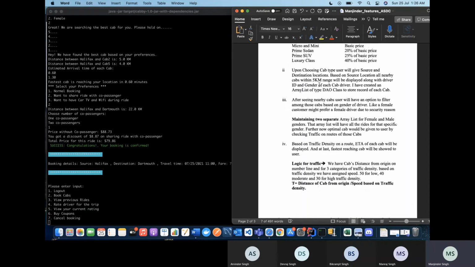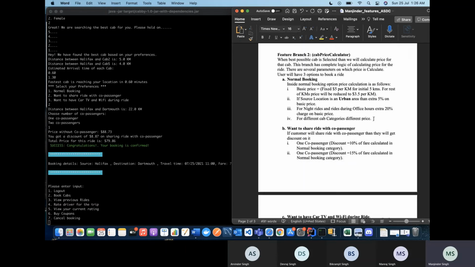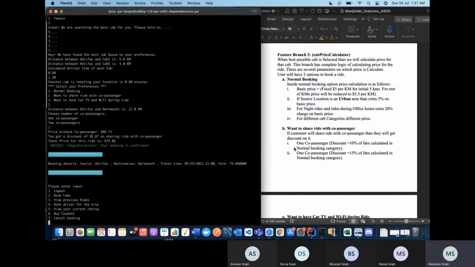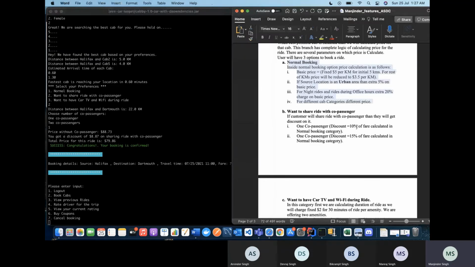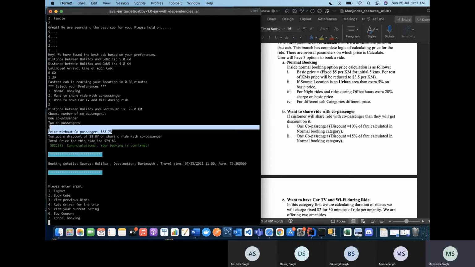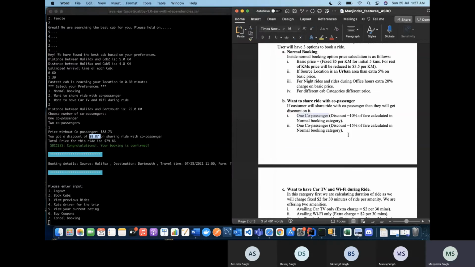Thereafter we have this co-passenger concept. If we are booking using a co-passenger, then a 10% discount on the basic fare is given if we are using one co-passenger, just like we did in our demonstration. We opted for one co-passenger, and a 10% discount is offered here. Similarly, a 15% discount is offered if we are using two co-passengers. So for two co-passengers, there is a 15% discount.